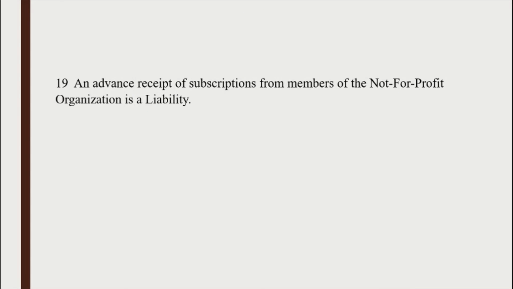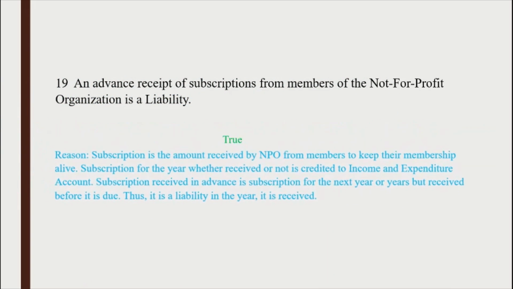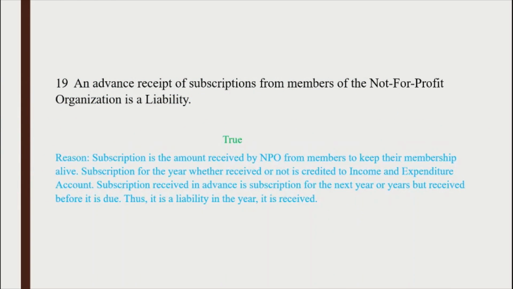An advance receipt of subscription from members of the not-for-profit organization is a liability. Is it true or false? It is true because subscription is the amount received by NPO from members to keep their membership alive. Subscription for the year, whether received or not, is credited to income and expenditure account. Subscription received in advance is subscription for the next year or years received before it is due. Thus, it is a liability in the year it is received.